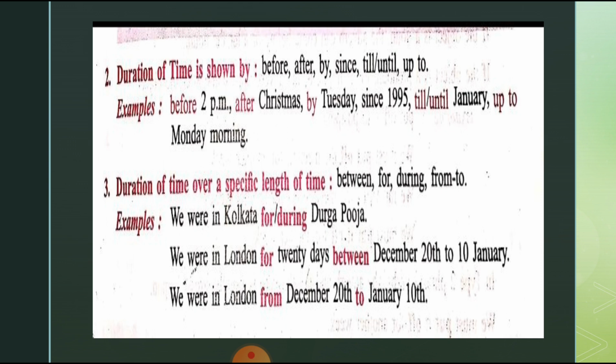We were in London from December 20th to January 10th. Here it is said we were in London from when? From December 28th to January 10th. These are all examples through which we come to know how we can use a preposition. The preposition of time is also used for a specific length of time, and we use the prepositions between, for, during, from, to.